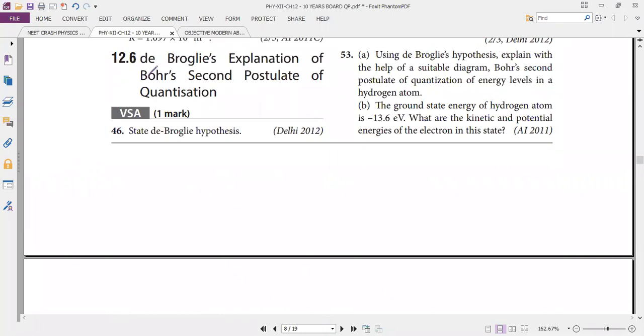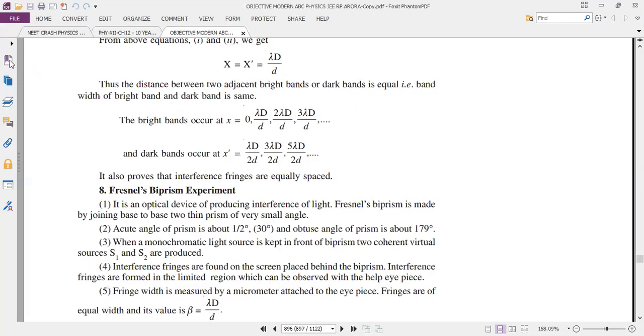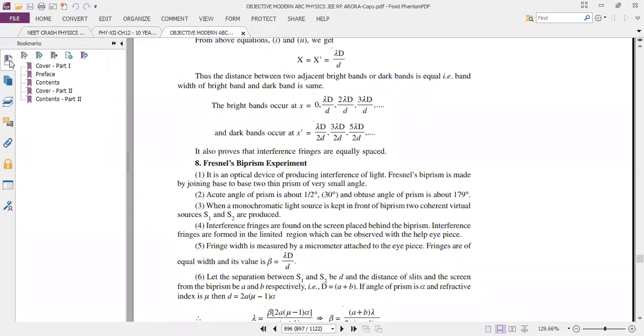Now everyone take your NCERT book. Refer to all the questions and all the concepts. If you want to know anything in more detail, kindly ask me. If you have any doubt, you can ask.